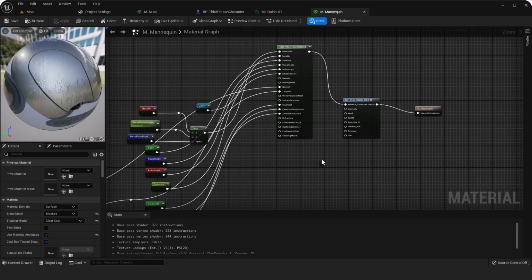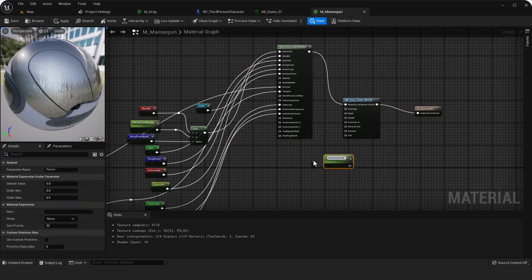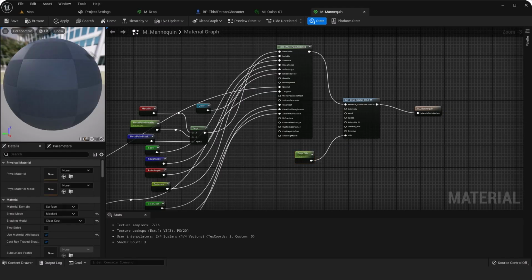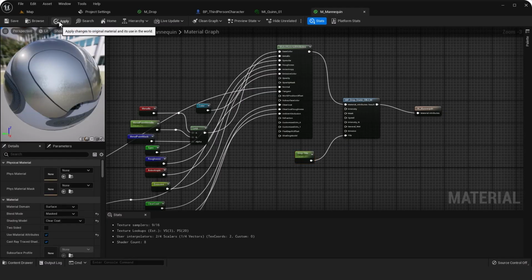I'm going to create a new parameter. I hold S on keyboard and click. Then I name it drop tile. After that I connect it to the tile and click on apply.